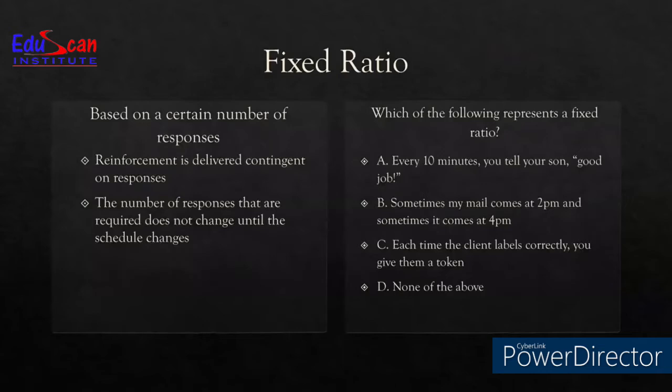which is C. So always remember, a certain number of responses only talks about fixed ratio, be it every, that is FR1, be it every other, which is FR2, be it FR3, which is the third response, but it is the number which is the base. So the number of responses required does not change until the schedule changes by itself.